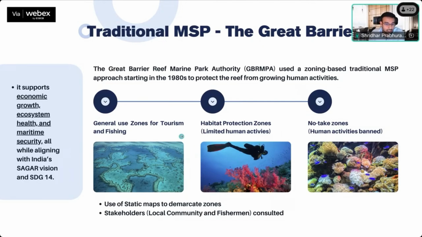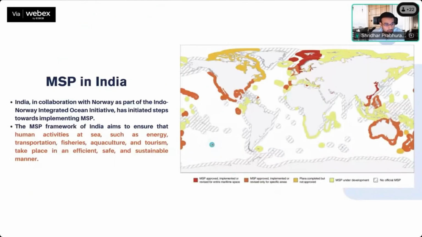Now, marine spatial planning is something that IMO and other agencies are making a mandate for different countries. And this totally supports our SAGAR vision and the SDG 14 goals for economic growth, ecosystem health, and marine security. Now, although MSP has been mandated, it's in the sense that it is recommended as an approach. Not every country has been able to implement MSP as a complete framework.